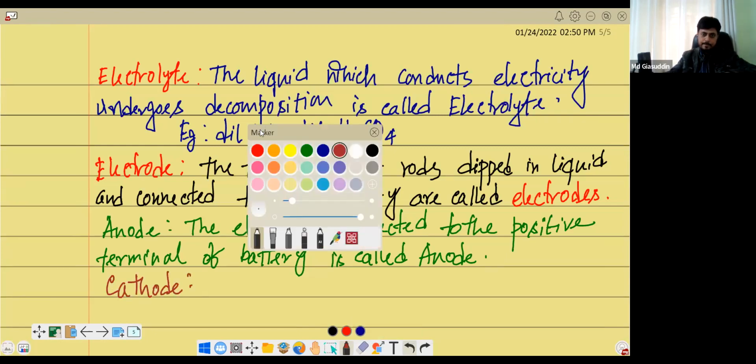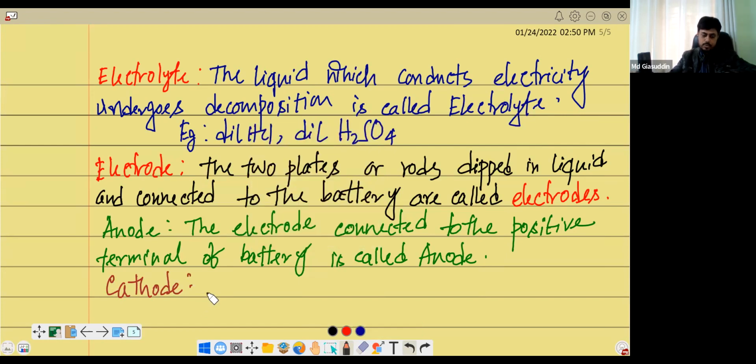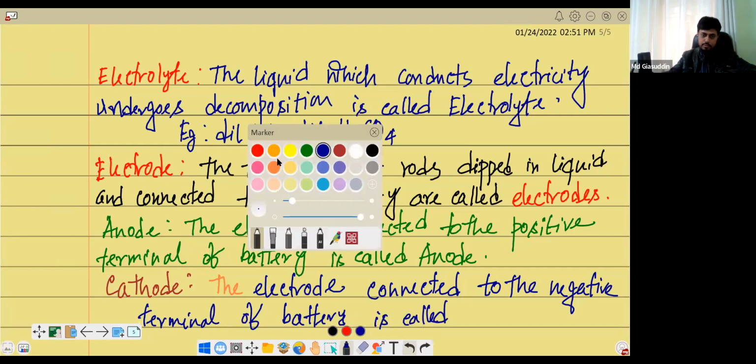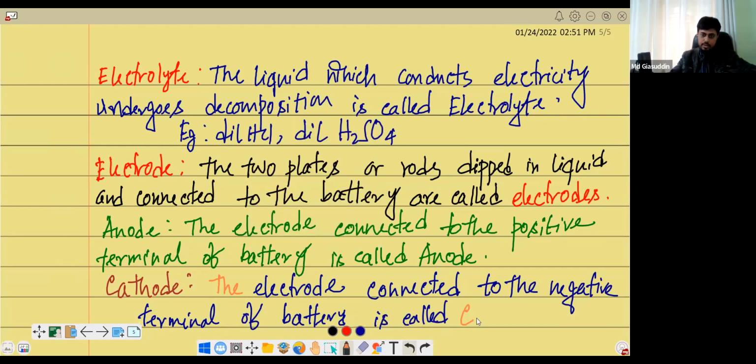What is a cathode? So, the electrode connected to the negative terminal of a battery is called the cathode.